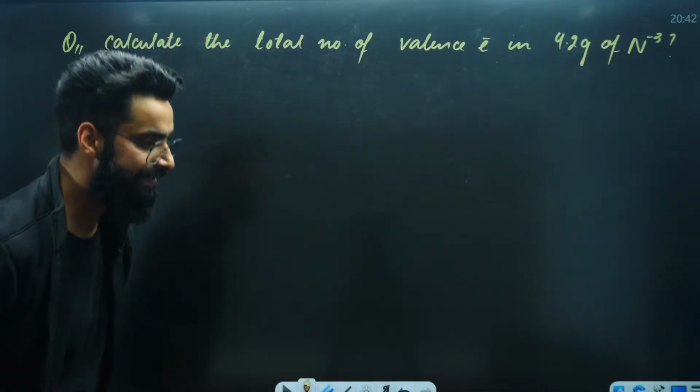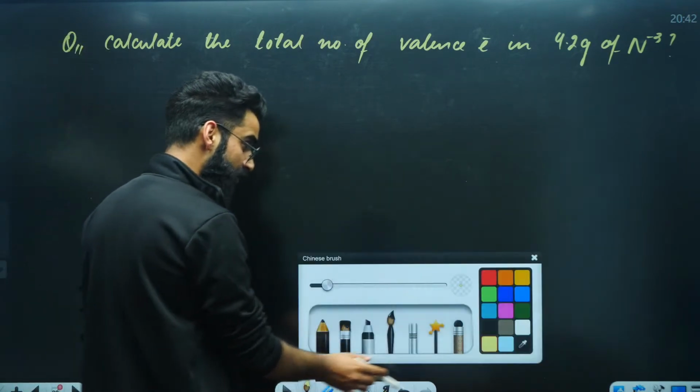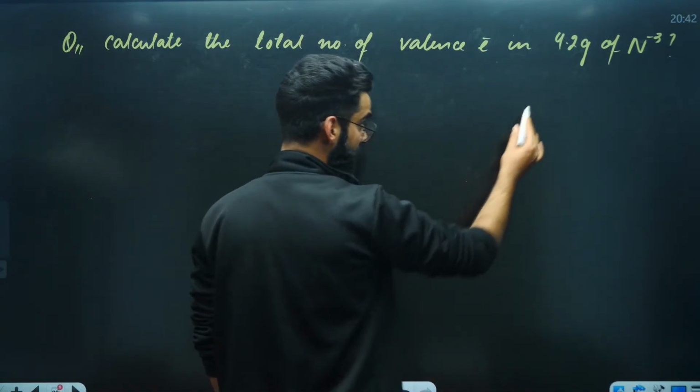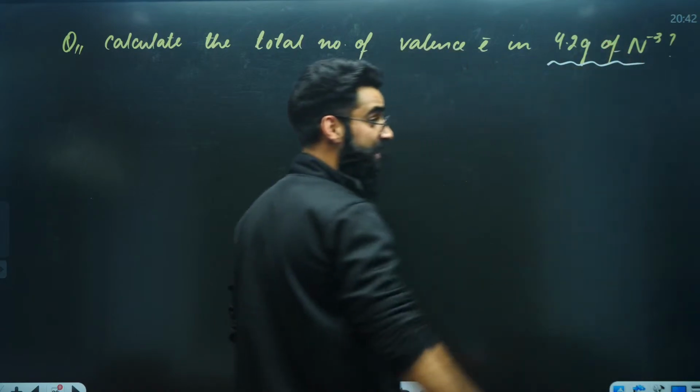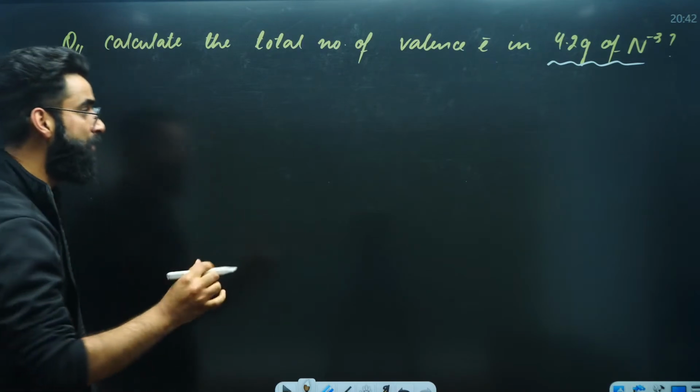Calculate the total number of valence electrons in 4.2 grams of N tri-negative. I'm asking you about the valence electrons, right? Be careful. What am I given with? I'm given the mass of the substance. What is the first step? Convert the given quantity into moles.